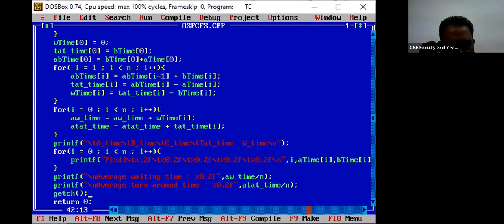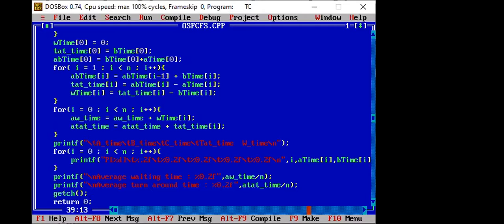Satyam, code is visible to you? Yes, sir. Okay.